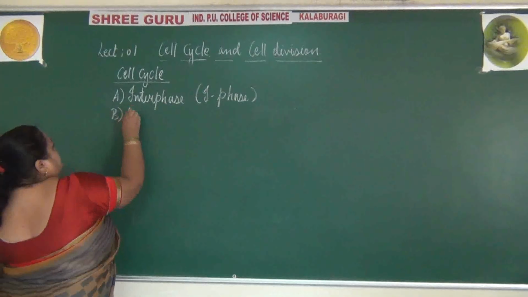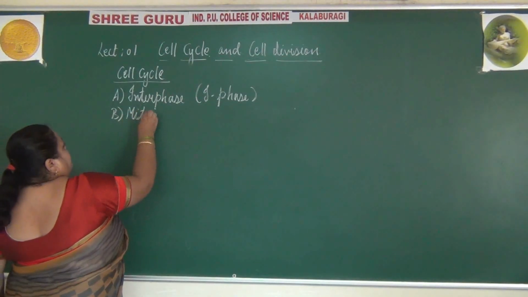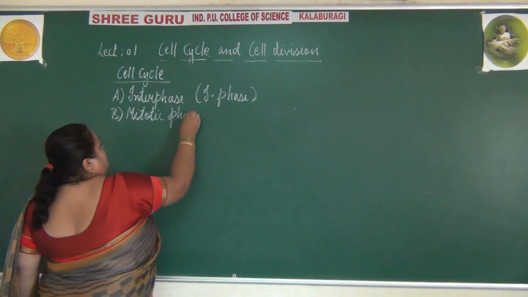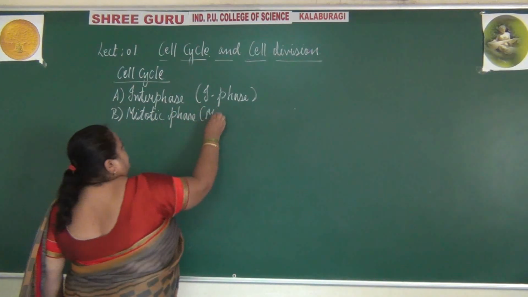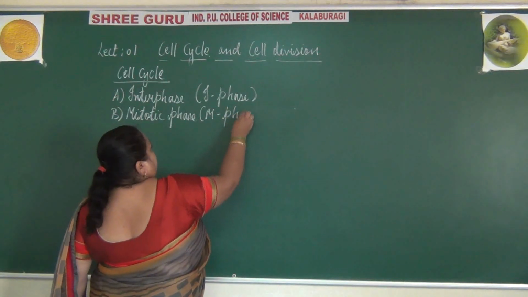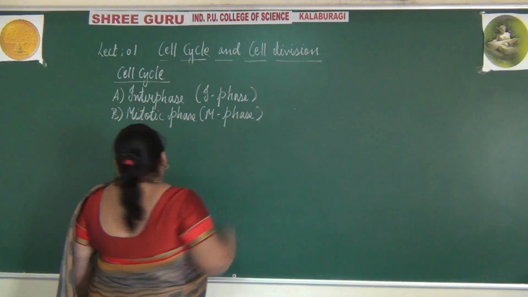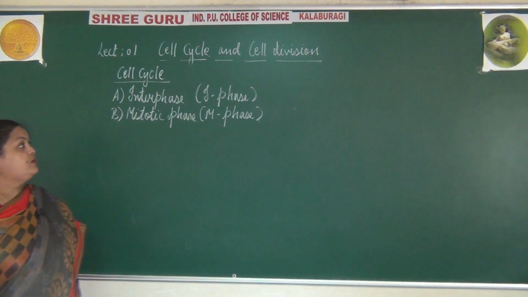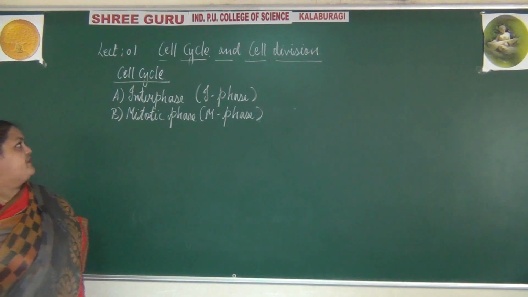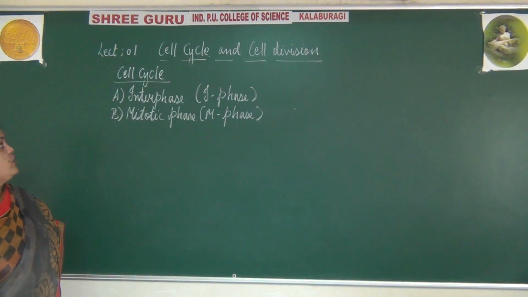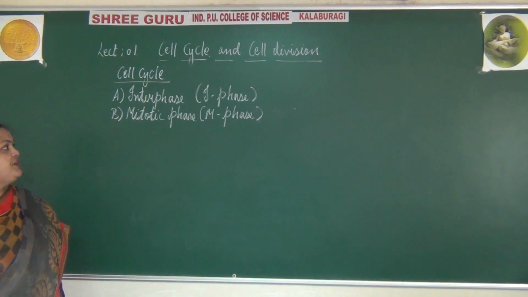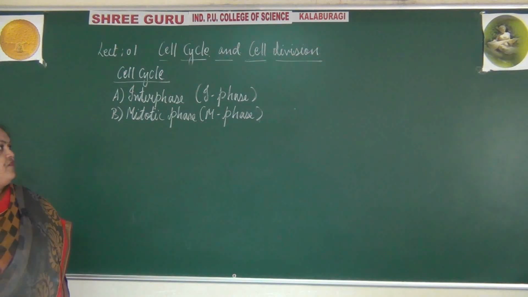Second is mitotic phase, known as M phase. Cell cycle is mainly divided into two phases. We call it interphase, that is I phase, and the mitotic phase as the M phase.